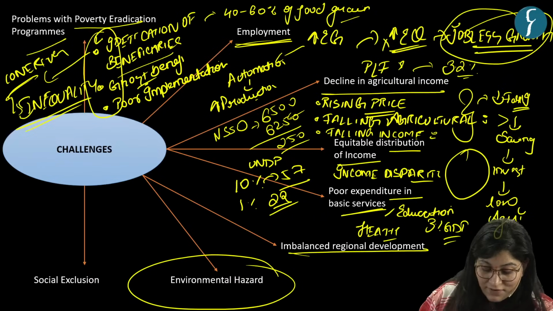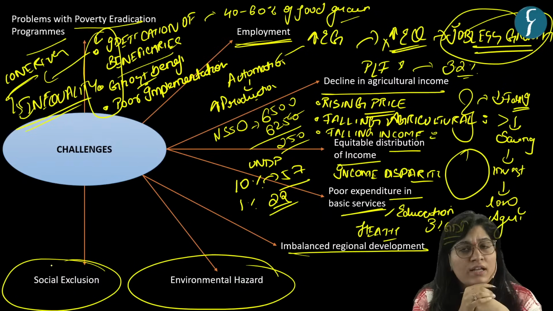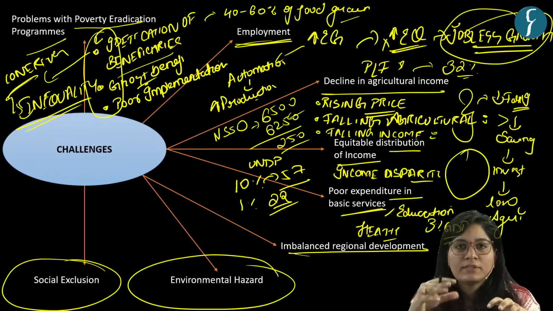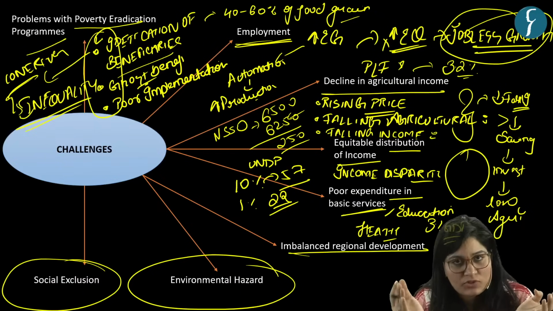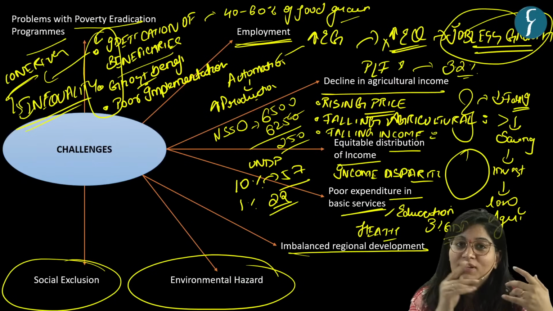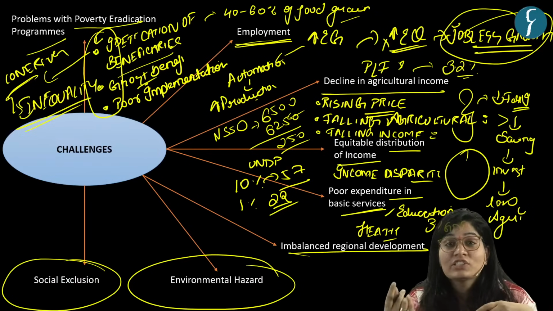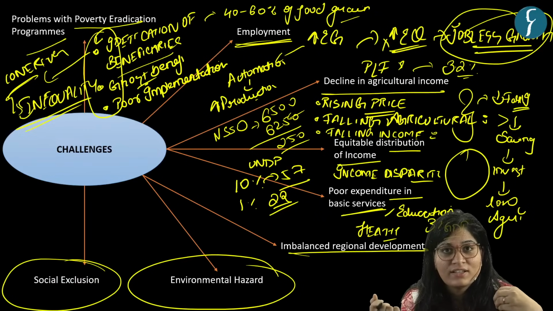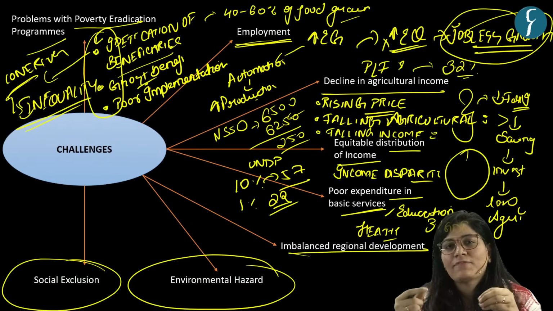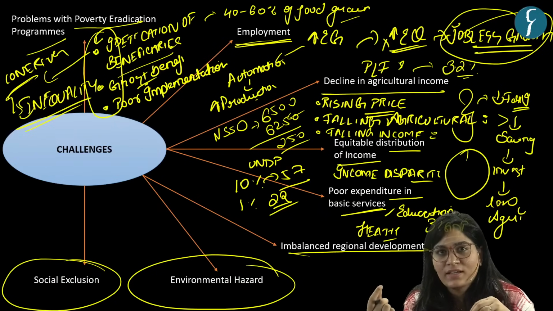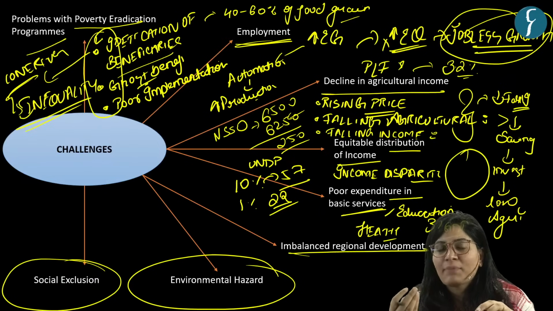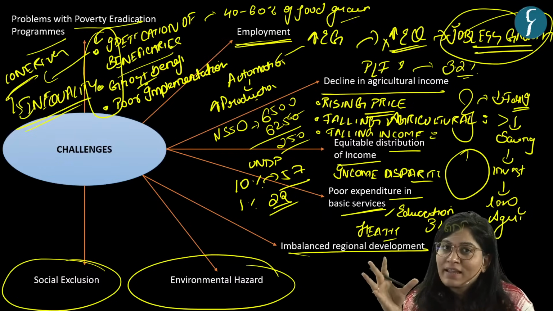Got it? Then we have social exclusion. See, we have many constitutional provisions to safeguard people from facing different kinds of discrimination. But still, we have many cases witnessing fractures on the lines of caste, gender, religion, region. And discrimination on all these angles will not only affect individuals' rights, it will also create difficulty in tapping the potential for the state also.